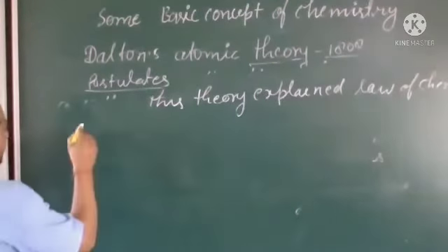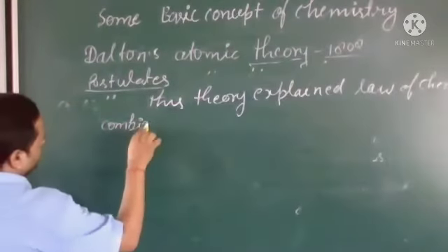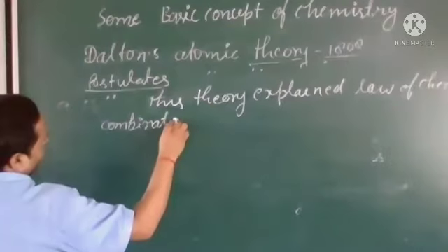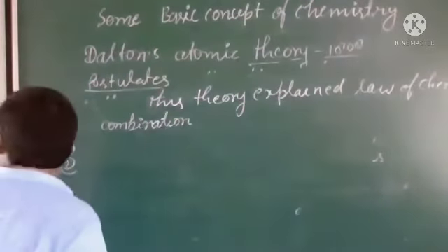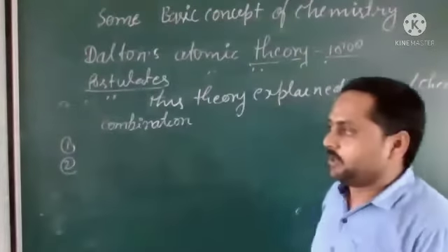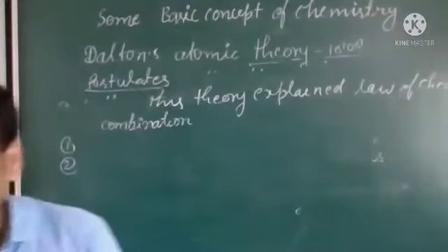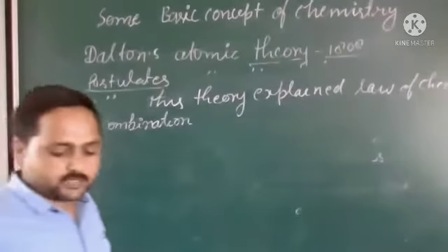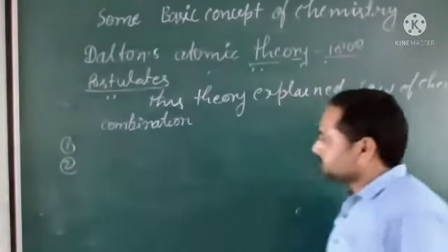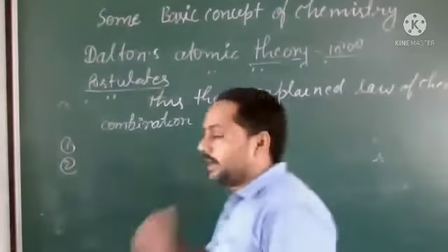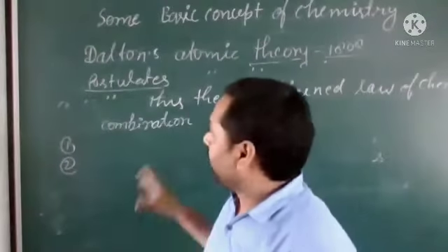Law of chemical combination. And what was the drawback of this concept? Here, there were two drawbacks. First, this theory was unable to explain how two gases react regarding volume. Second, this theory could not explain why atoms combine. So this is the concept of Dalton's atomic theory.